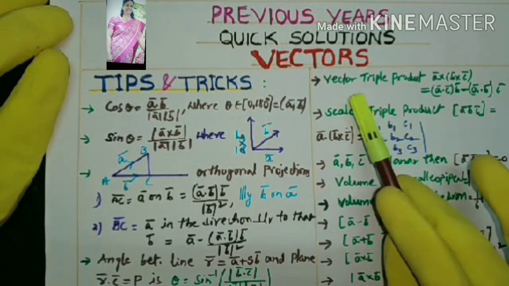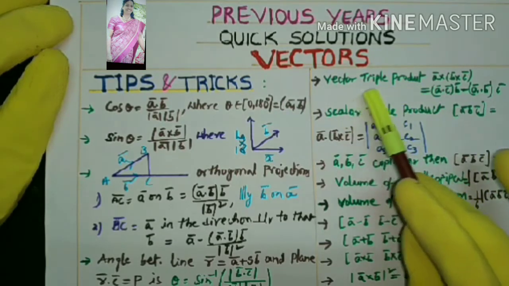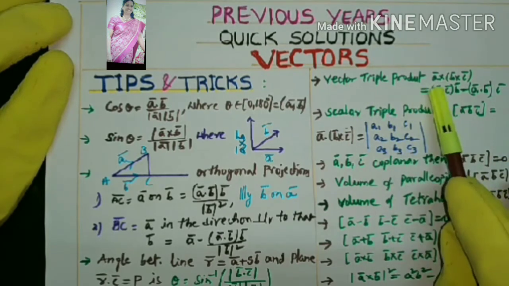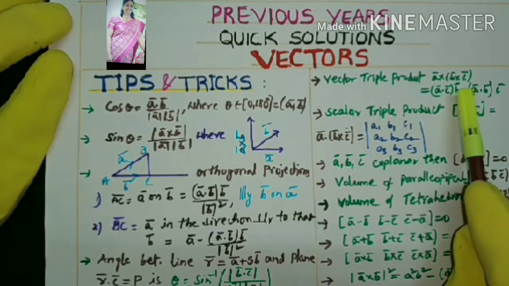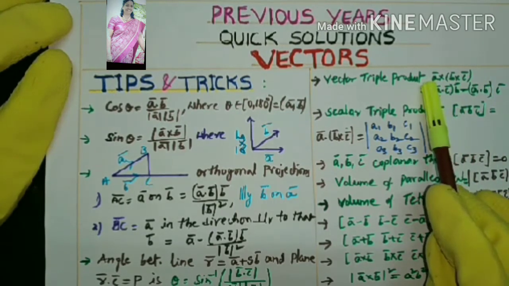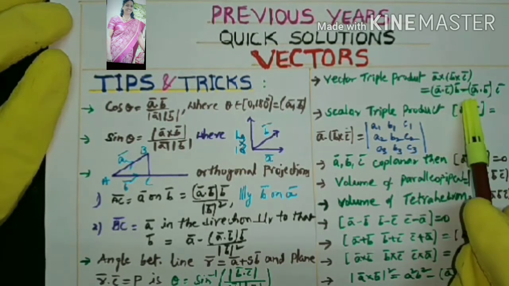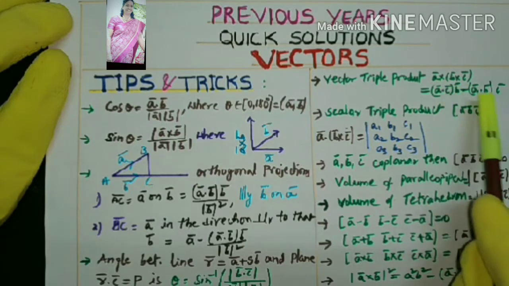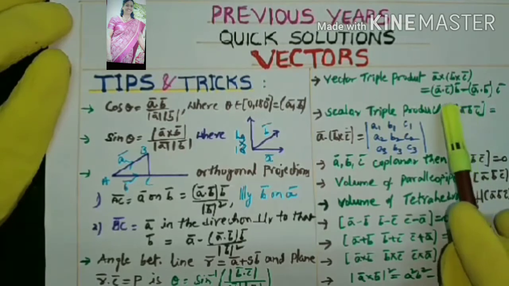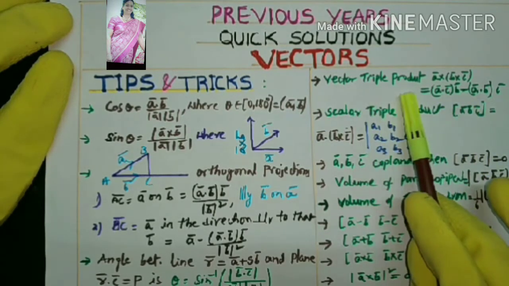Now, come to the vector triple product. This is very, very important. Indirectly, we can apply it in many cases to get solutions quickly. The vector triple product we can remember easily. A cross of B cross C is equal to, we can remember like this: first vector A, last vector C, the dot product of A and C into the middle vector, minus the dot product of the first two vectors into the last vector. This is the A cross of B cross C formula. It's very important, you should remember it. This is called the vector triple product.